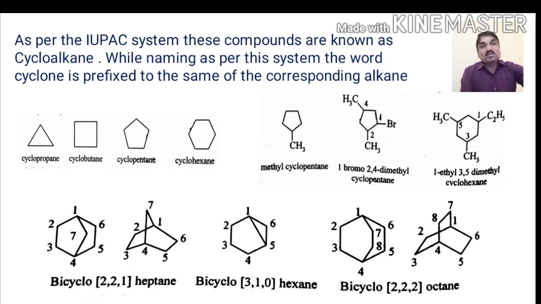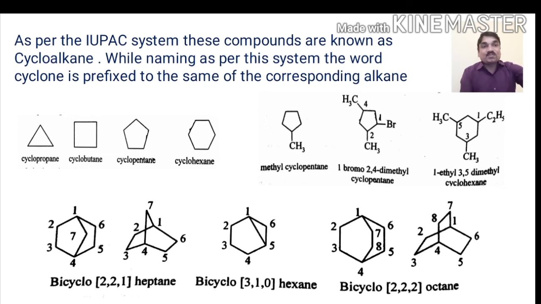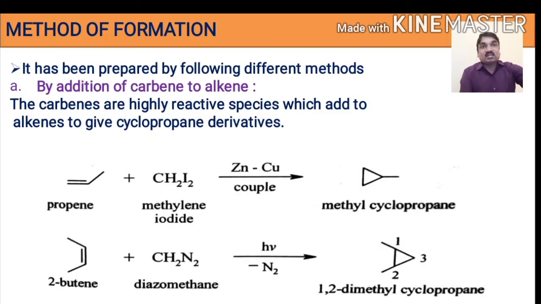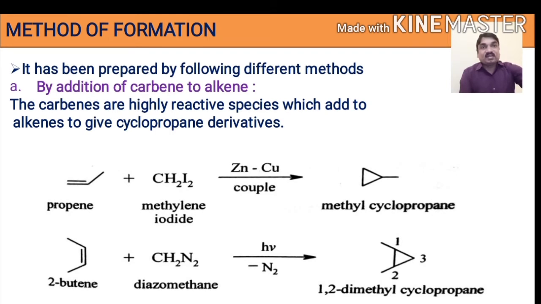If a bicyclic compound is present, the naming is done as per the rule, that is bicyclo[2.2.1]heptane, bicyclo[3.1.0]hexane, then bicyclo[2.2.2]octane. So this is the general nomenclature. Next, we will see the methods of formation, that is, how cycloalkane is formed by different chemical reactions. It has been prepared by different methods, but some methods are discussed here.